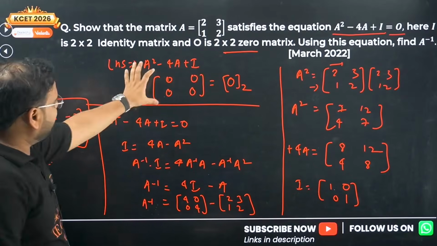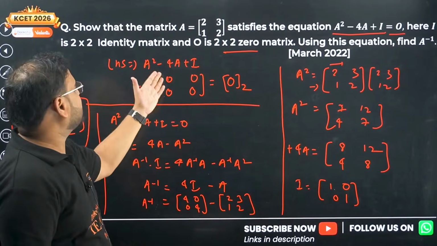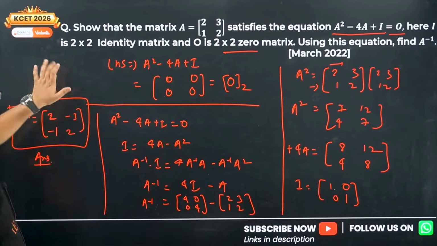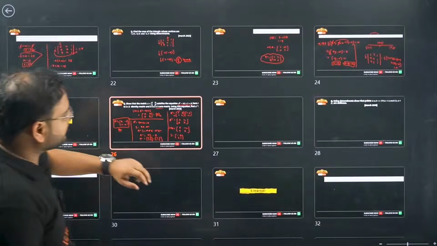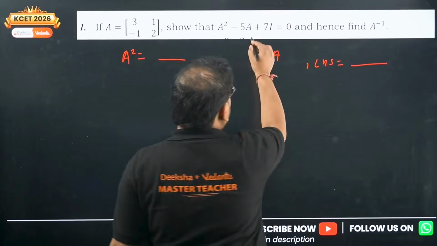Find the A square value over here. Then we got 4A and I value, use the LHS to get it equal to 0. And from here, finally we found the inverse in this fashion. Let me show you once again. Yeah, this is done. So once you get that, how to find the inverse from here?